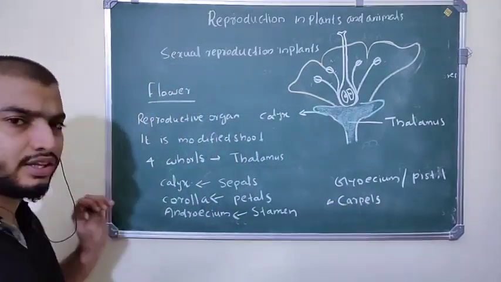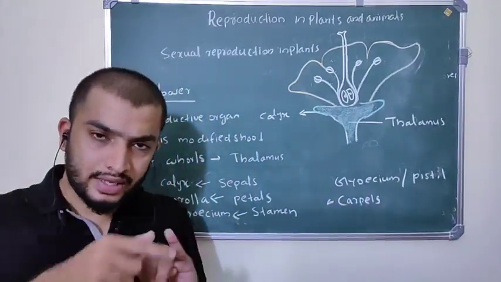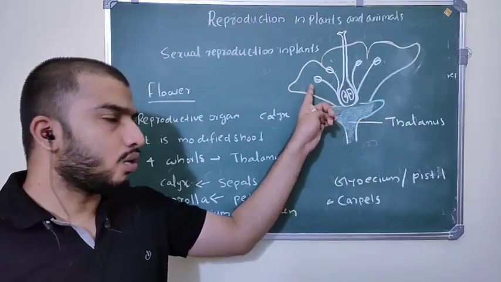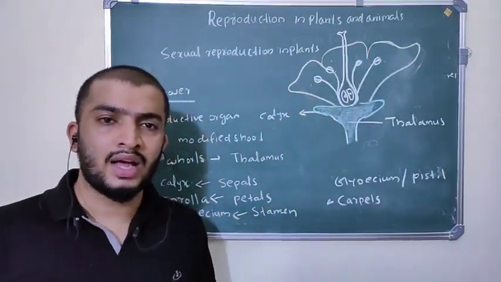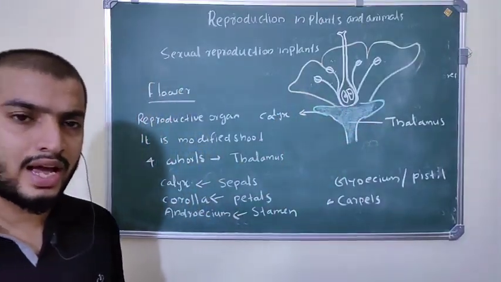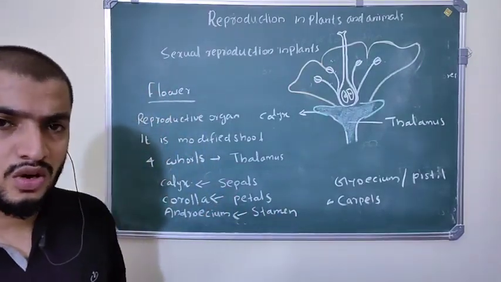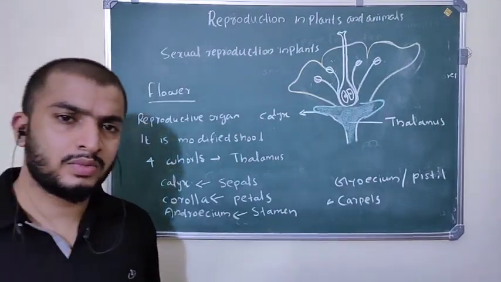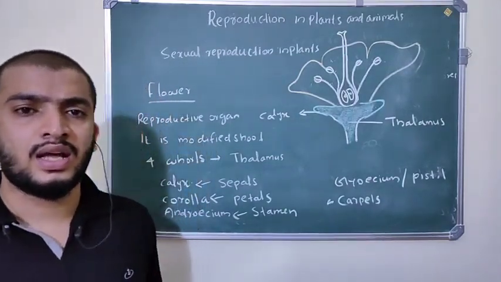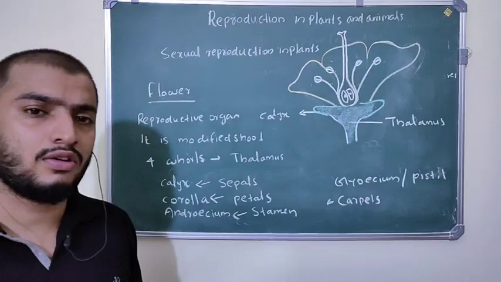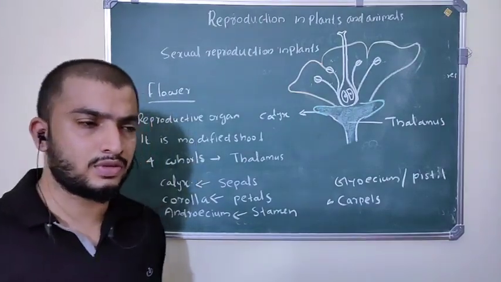So what are the four whorls present in the flower? Calyx, corolla, androecium, and gynoecium. The calyx consists of sepals, the corolla consists of petals, the androecium consists of stamens, and the gynoecium or pistil consists of carpels. Don't confuse these.